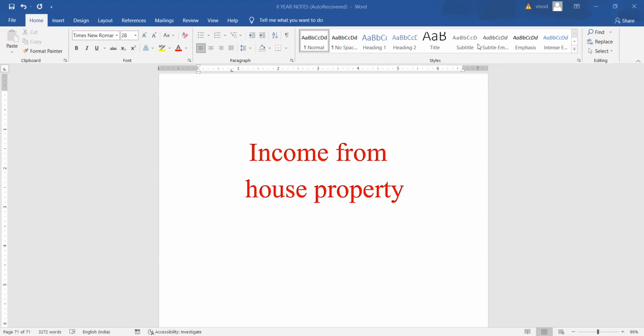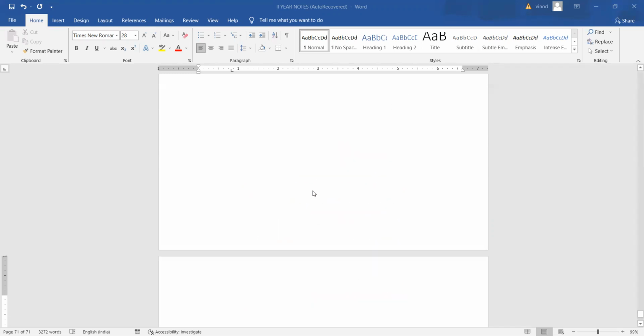When the rent of the house property is not paid by the tenant, or the rent is irrecoverable, how to calculate income from house property in such a situation, this is what we are going to discuss in this video. Let's start by taking one example. Let's compute income from house property. We have an example.